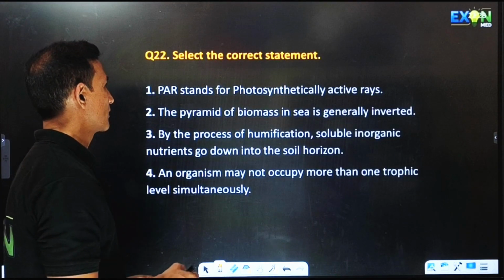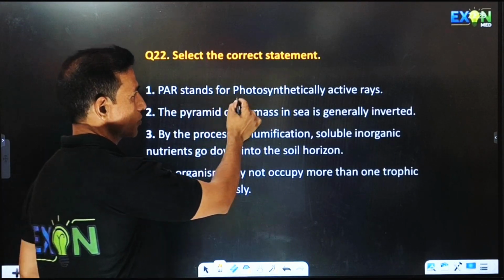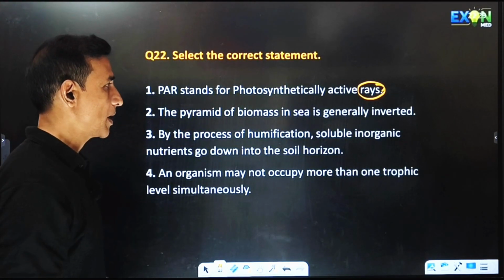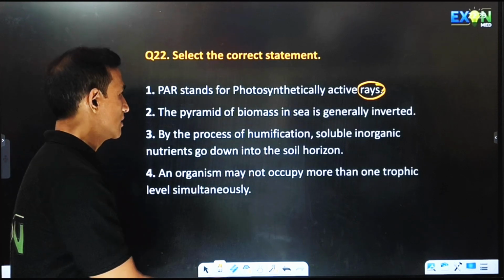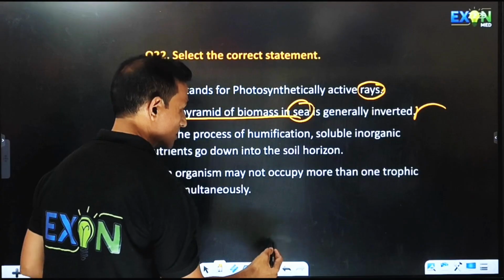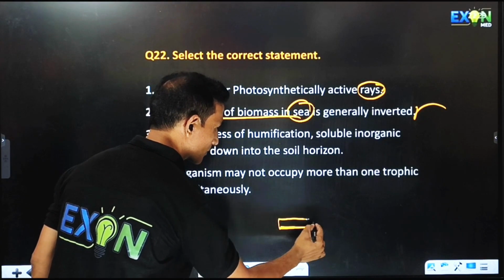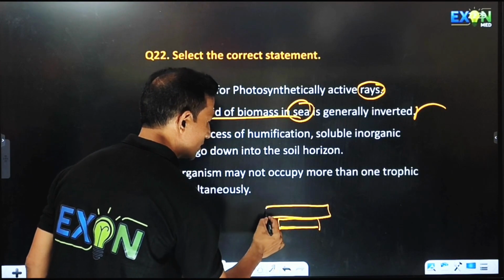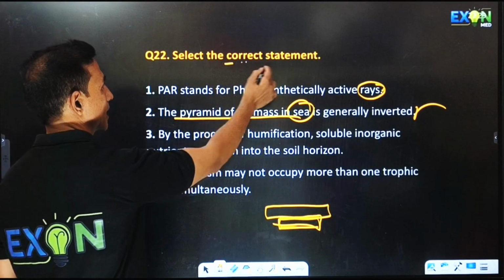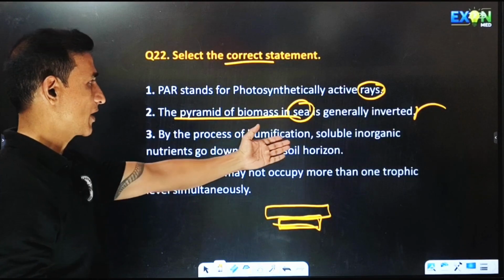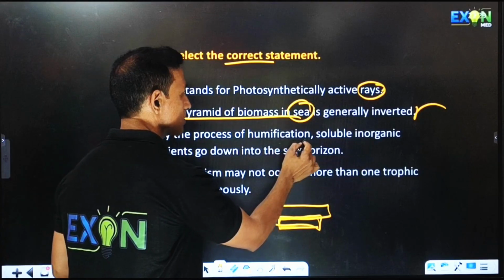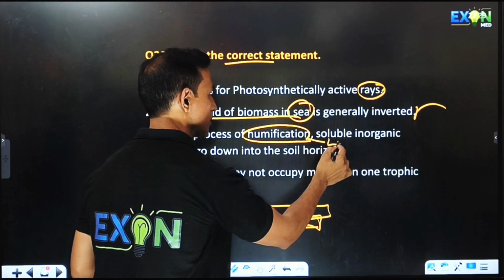Select the correct statement. PAR stands for photosynthetically active radiation, not rays. The pyramid of biomass in sea is generally inverted. So this is correct, because in the sea, phytoplanktons are less and the zooplanktons feeding on them are more. So hence this type of pyramid is inverted. So the correct answer is this only. By the process of humification, soluble inorganic nutrients go down into the soil horizon. It is not by humification, it is by the process of leaching.